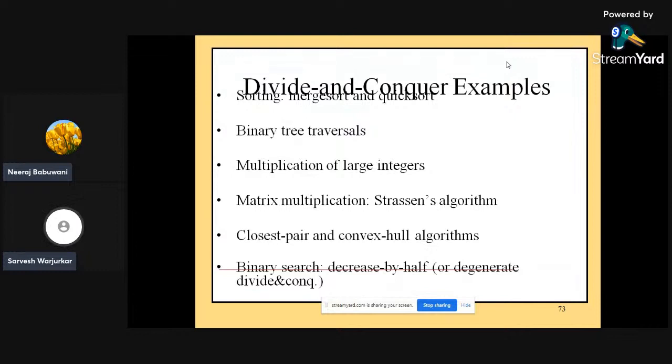There are various examples of the divide and conquer strategy. I can say sorting, like merge sort and quick sort, are the best examples of the divide and conquer algorithm. In terms of trees, binary tree traversal is based on the divide and conquer strategy. Multiplication of large integers can again be based on divide and conquer. Matrix multiplication, that is Strassen's matrix multiplication algorithm, is completely based on divide and conquer strategy. The closest pair and convex hull algorithms are also there. And lastly, the binary search that we have already discussed in today's session also belongs to this divide and conquer strategy.